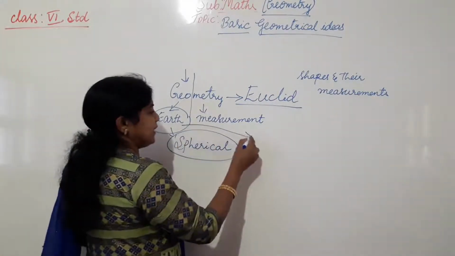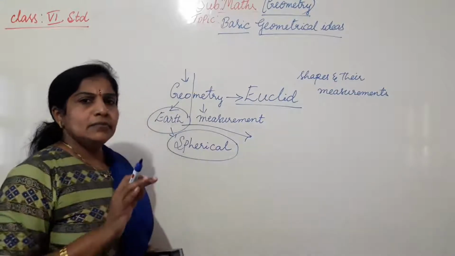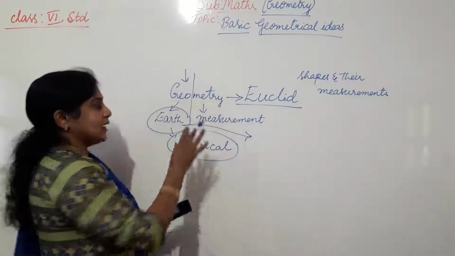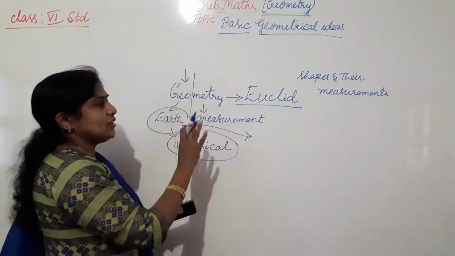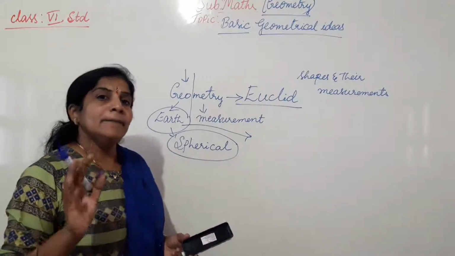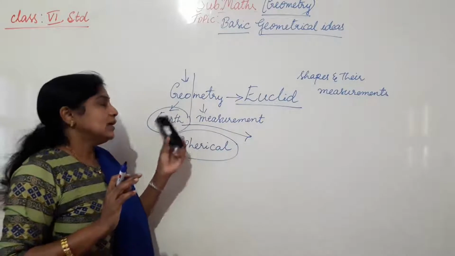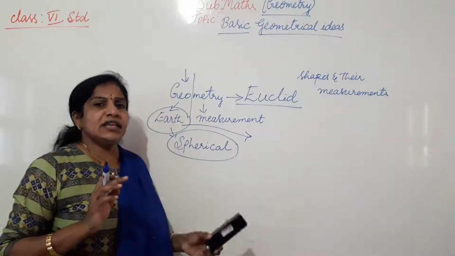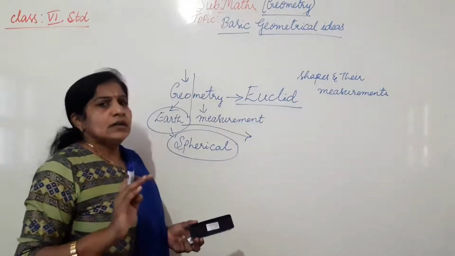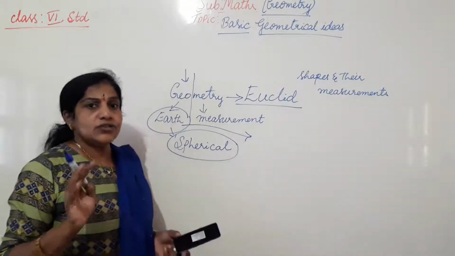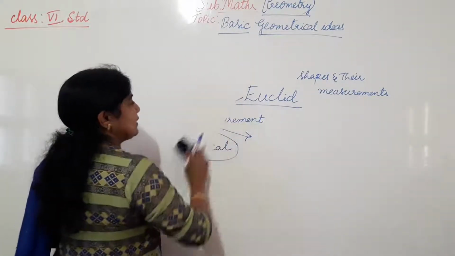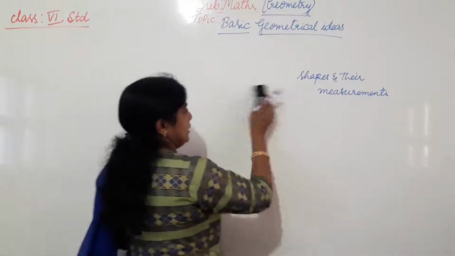Earth includes everything: living things, non-living things, everything is there. So symbolically they have taken it as earth measurement. If you measure the earth, we can measure everything. That is the meaning of geometry. Why they have taken geo as earth: earth is in spherical shape, and earth includes everything. That's why the study of shapes and their measurements is geometry.